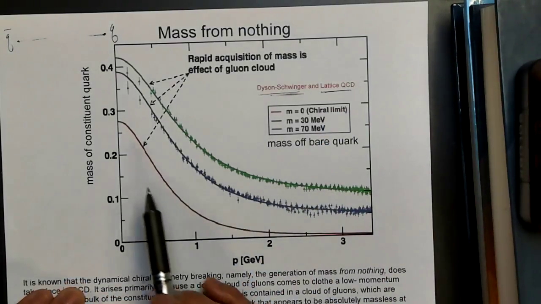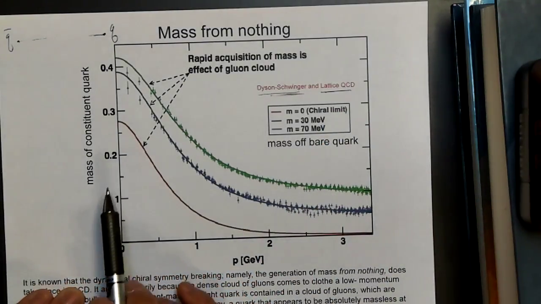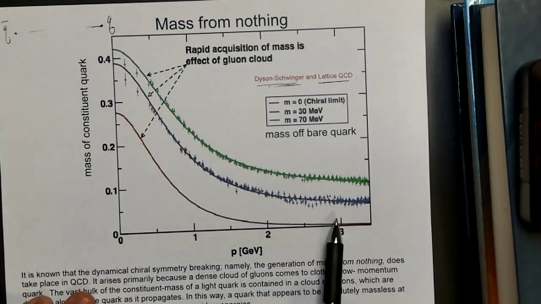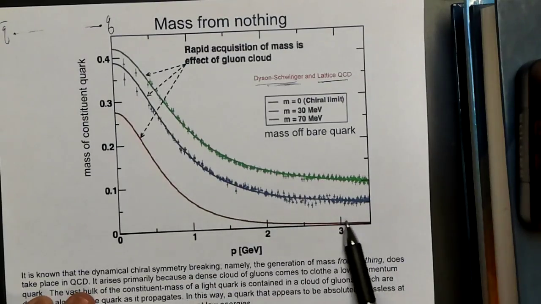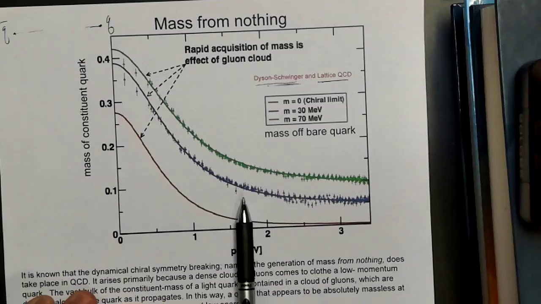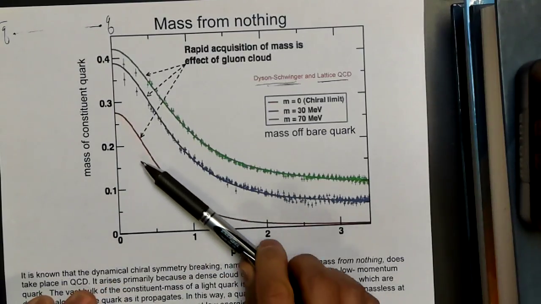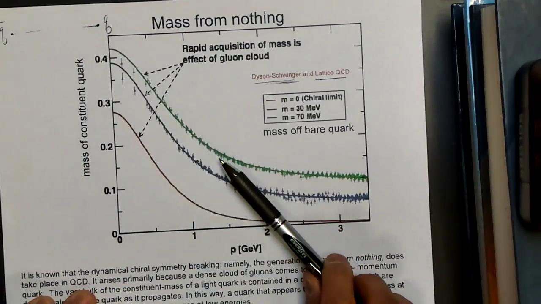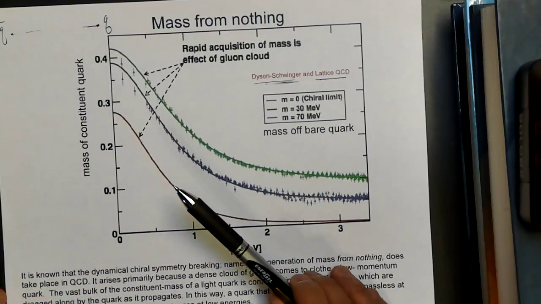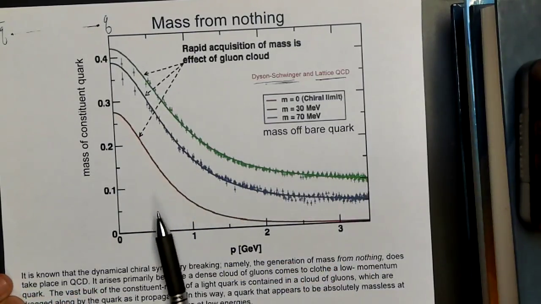And so what you find then is that at large momentum, at high energies, the masses of the quarks are small. But at low momentum, what you get is an effective mass that increases. So this is the idea of how these quarks behave like constituent quarks, and they have a much larger mass than they should.